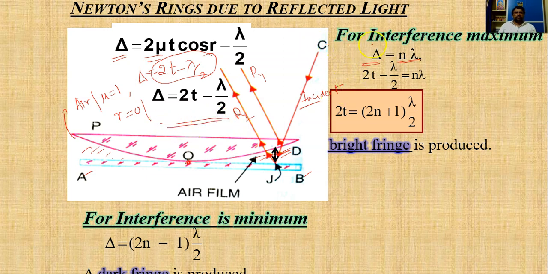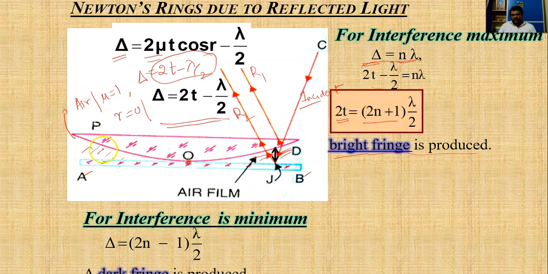But for interference to be maximum, according to the theory of fringes, the path difference should be equal to n lambda. If we equate this path difference with n lambda, we will arrive at a relation that 2t is equal to (2n plus 1) lambda by 2. So this is the condition. If this condition is met, we will get a bright fringe.